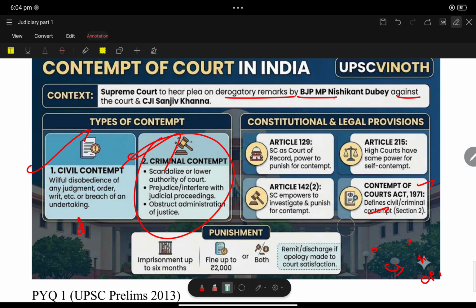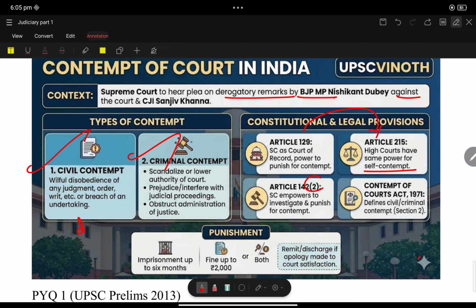Now let us discuss the constitutional provisions with respect to contempt of court. Article 129 and Article 215. Article 129 declares the Supreme Court as a court of record with power to punish for its own contempt. Now let us talk about Article 215. The High Court has the same power, also the power to punish for its own contempt.